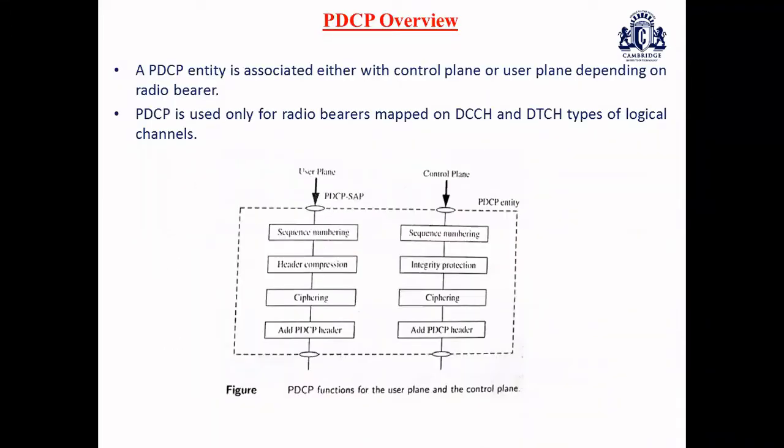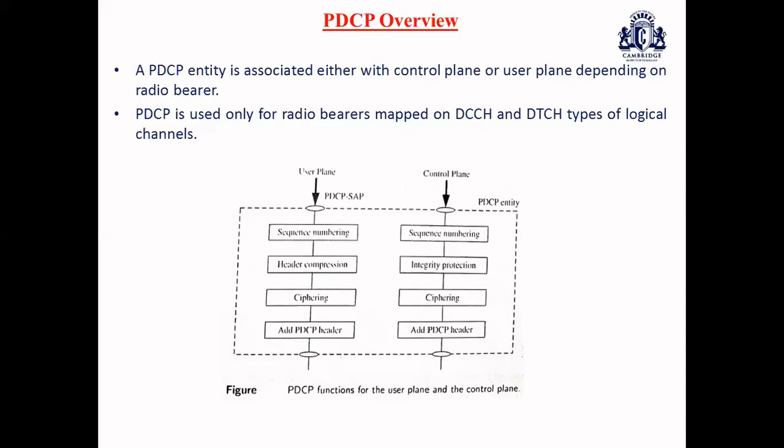So what is this PDCP? It is an entity that is associated with either the control plane or the user plane, depending on what kind of radio bearer it is carrying. Each radio bearer is associated with one PDCP entity, and each PDCP entity is associated with one or two RLCs, depending upon the architecture, the radio bearer characteristic, and the RLC mode. PDCP is used only for radio bearers mapped on a DCCH, the dedicated control channel, as well as dedicated traffic channels.